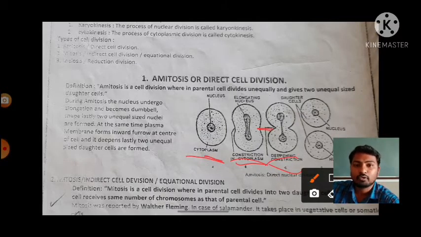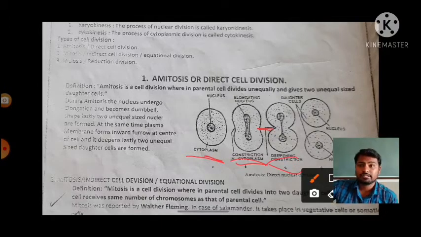They may get the same amount of nuclear material, or they may get an unequal amount of nuclear or chromatin material. That is said to be amitosis.